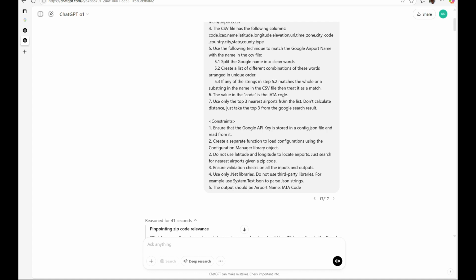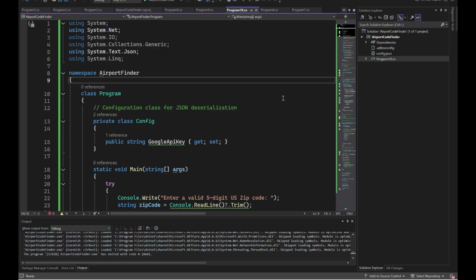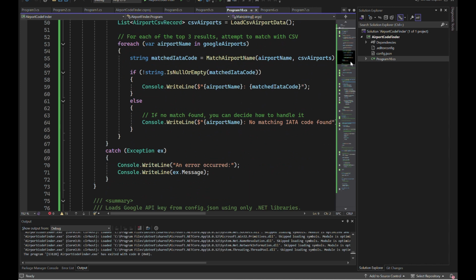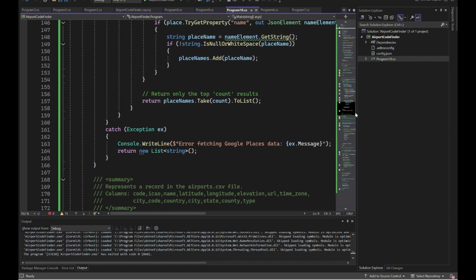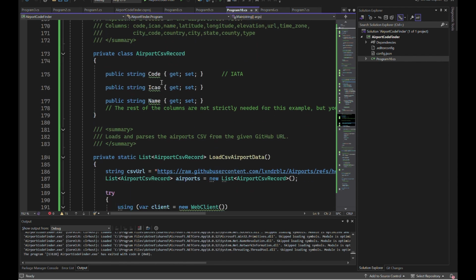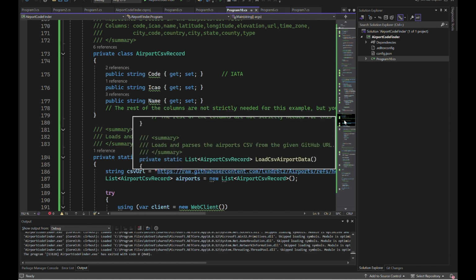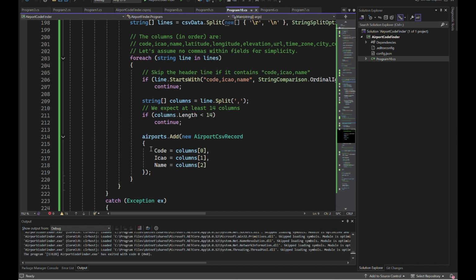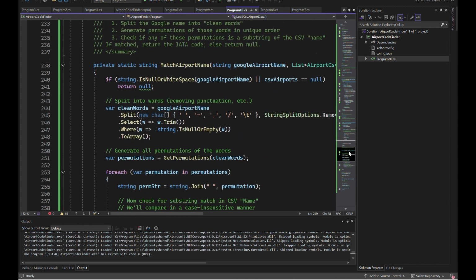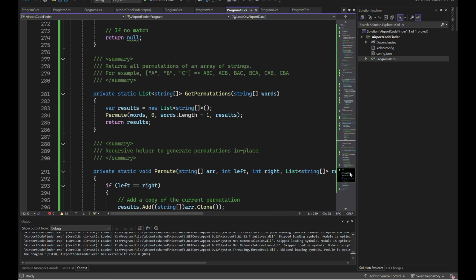So let's look at that output by switching to my Visual Studio here. And that's the code it generated. Again, very similar to what I had with the previous sequence of prompts. Top airports from Google, it is basically getting the name and the IATA code. And yeah, it's the 0, 1, 2 columns, which are exactly what it is in the CSV file. And from a match airport perspective, again, it is doing permutations. So exactly what it did with the previous code. So let's run this and see if it works.